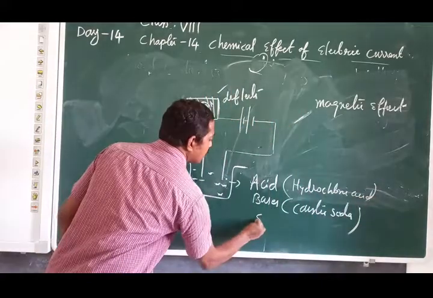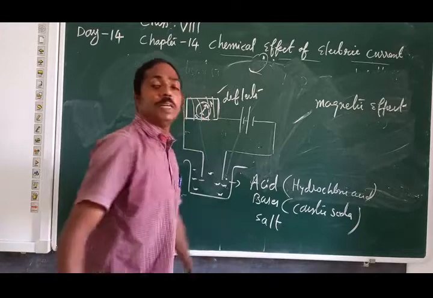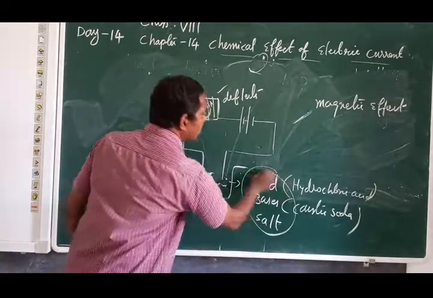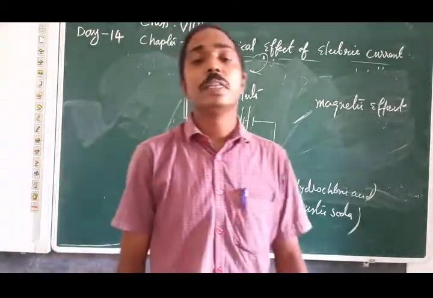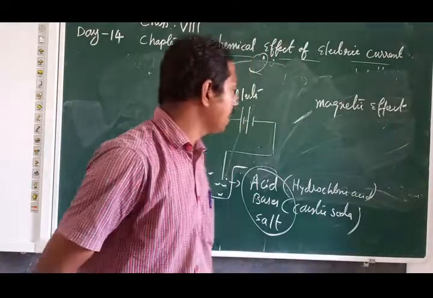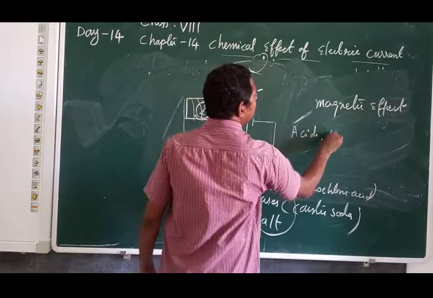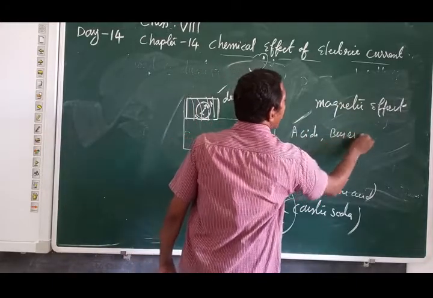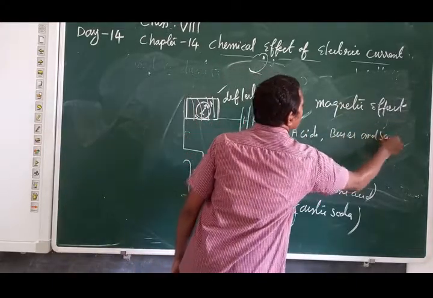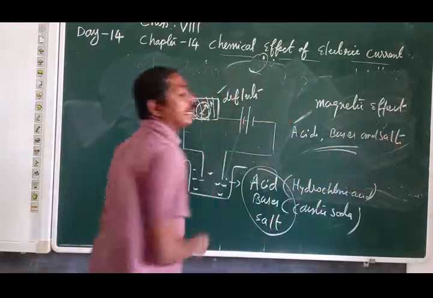Then salt, deflection takes place. So these three categories of liquids conduct electricity. What categories are they? Acids, bases, and salts. They conduct electricity.